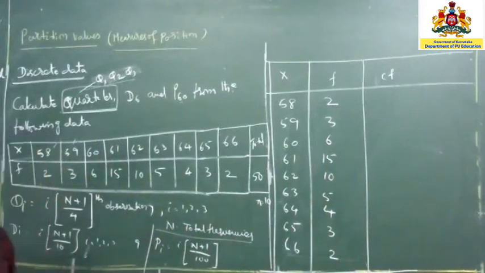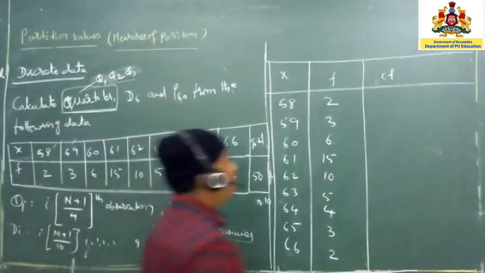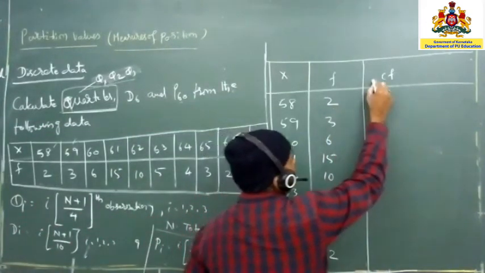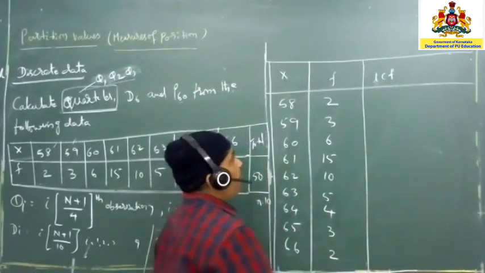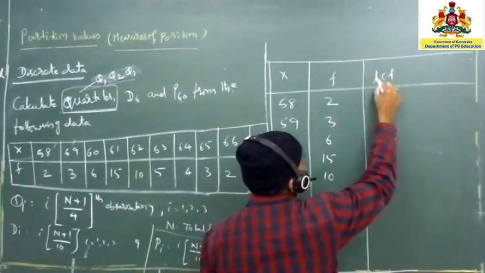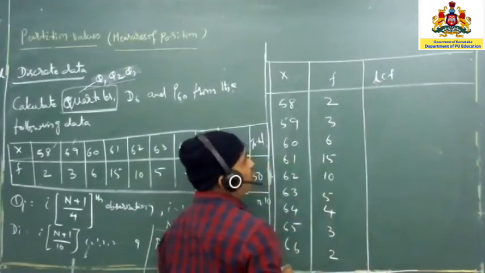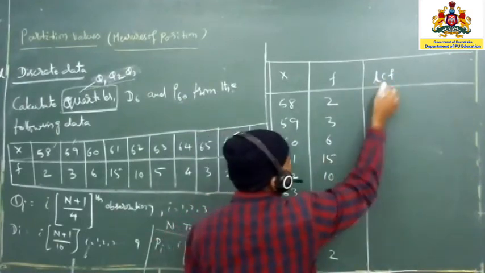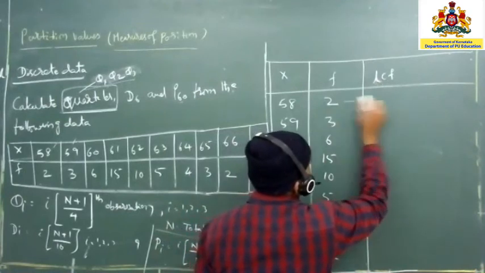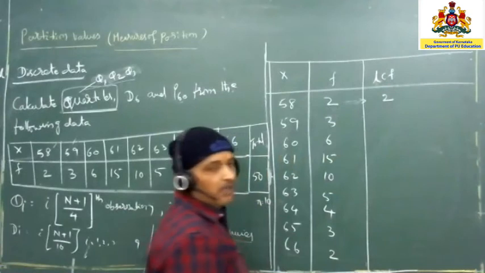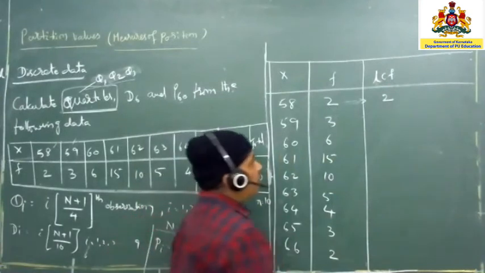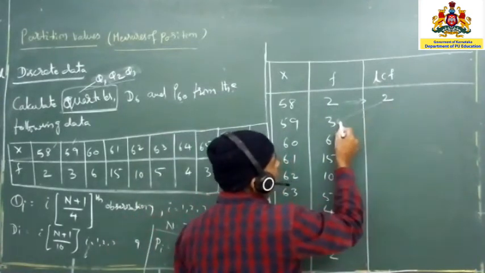So now what is a CF? Once again I am going to explain. CF is the less than cumulative frequency, or simply cumulative frequency. More specifically we have written it as lower cumulative frequencies. Whenever you are going to find the LCF, you have to place the first frequency as it is. Done. So next one is 2 plus 3, how much? 5.